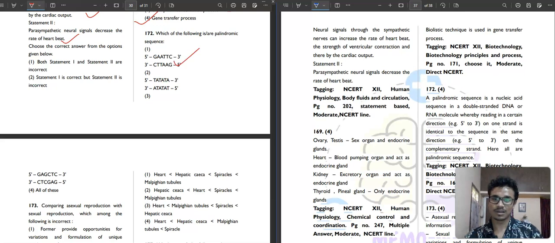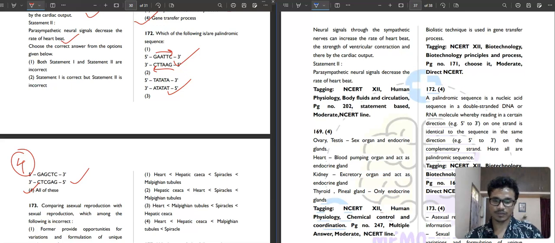Yes, also all this, because what is the meaning of palindromic sequences? Whenever you read from 5 to 3, upper or lower strand, on this side also and this side also it should be the same. That is your palindromic sequence. So in all this they have the same bases. So the fourth option is your correct answer.